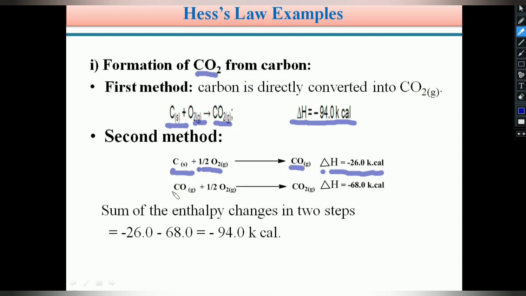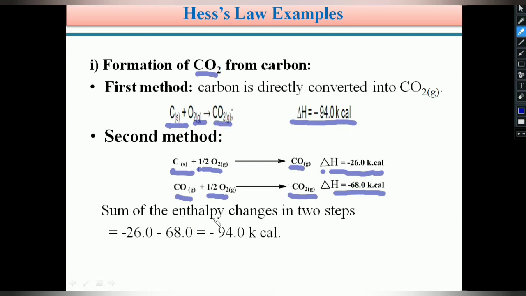During this reaction, the delta H value is minus 26 kilocalories. In the second step, this gaseous carbon monoxide reacts with another half O2, another oxygen atom, and forms our desired carbon dioxide, CO2. In this step, the delta H value is minus 68.0 kilocalories. In the second method, we prepare the same carbon dioxide in two steps.